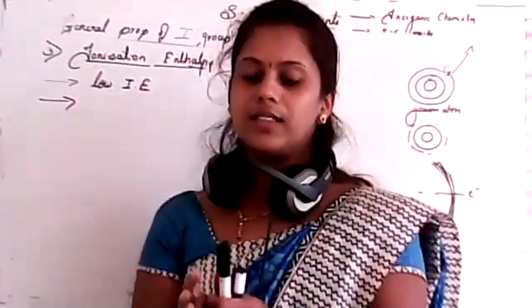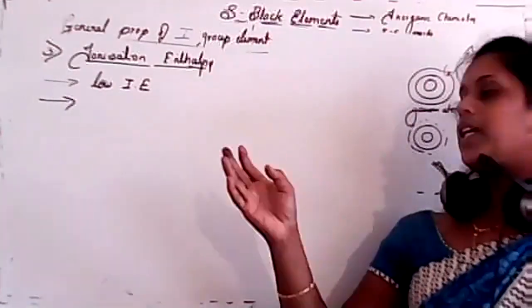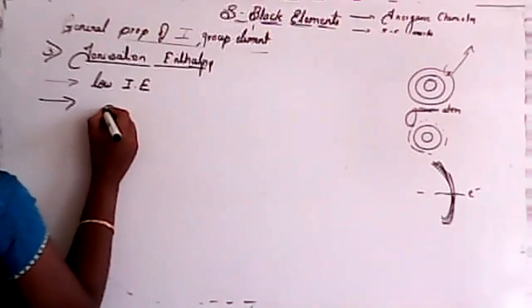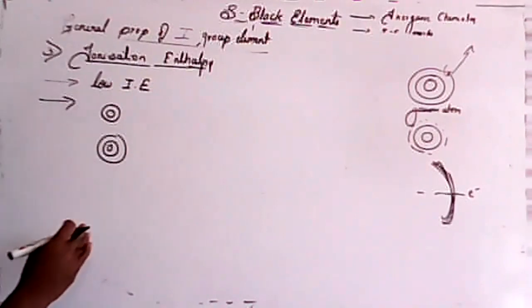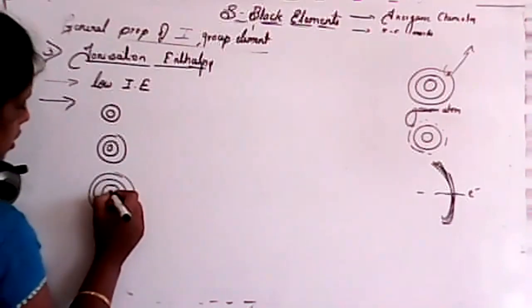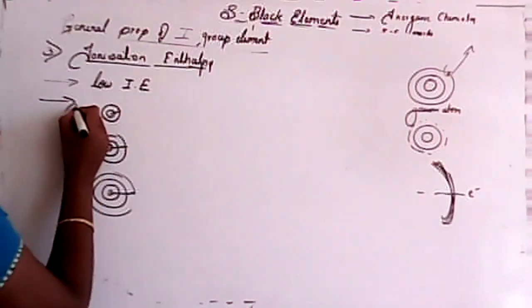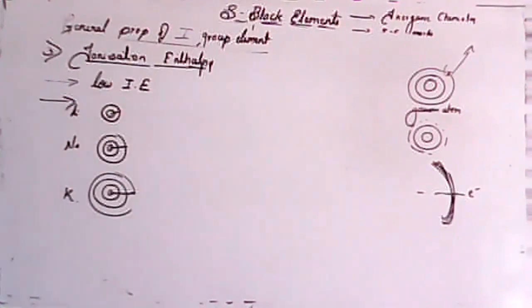So now the next question: down the group, what will be the trend of ionization enthalpy? See, down the group, first lithium, next sodium. Don't draw this, okay? Next, potassium. See, there is a distance, this distance and this distance. Just tell me, in lithium, sodium or potassium, in which case is removal of the electron easier, or which has a low ionization enthalpy?